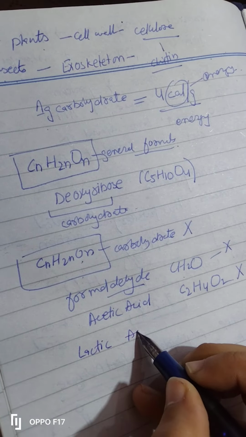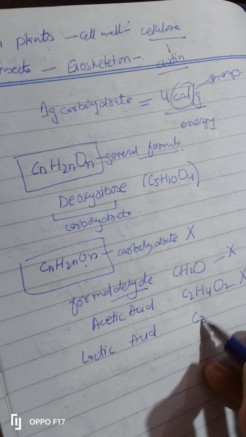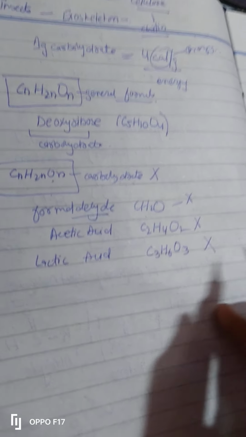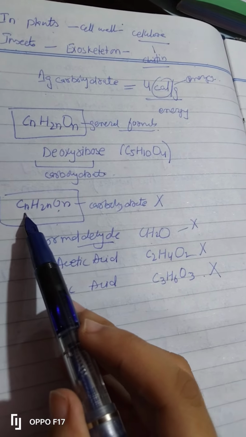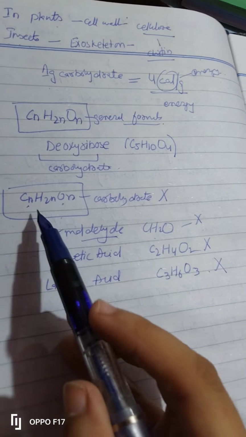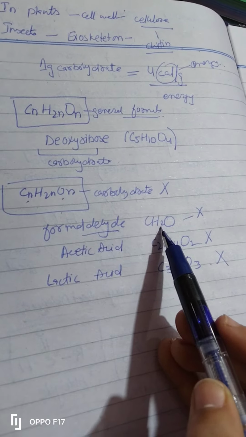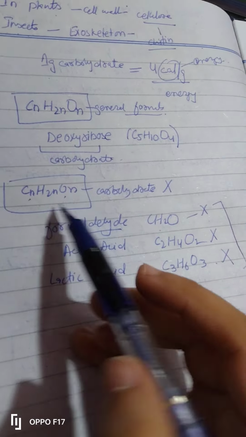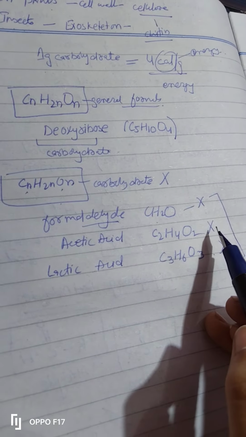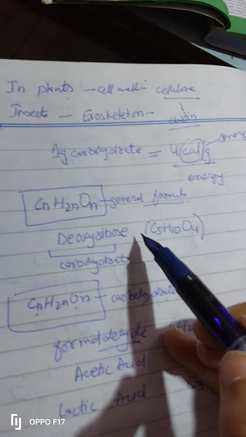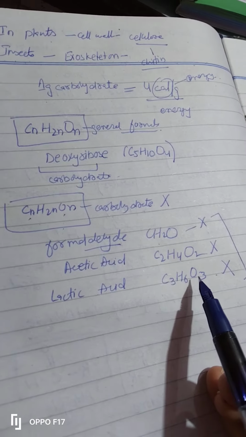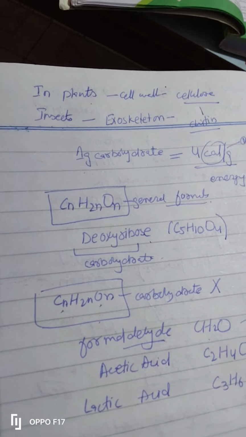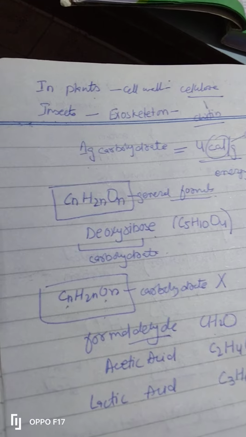Lactic acid, C3H6O3, is also not a carbohydrate, but still you can match the formula, CnH2nOn. So you can see here that these three follow the general formula rule, but still they are not carbohydrates. And this compound is not following the general formula rule, but still it is a carbohydrate.